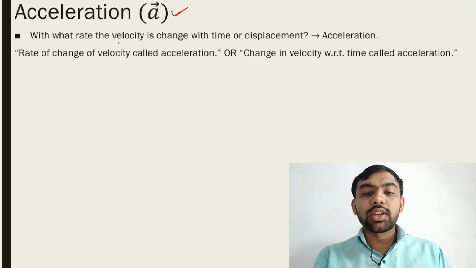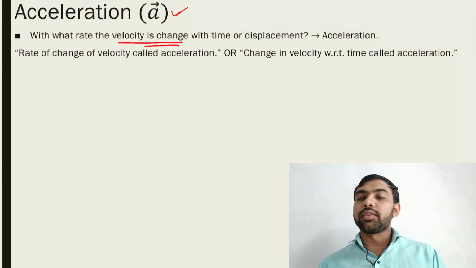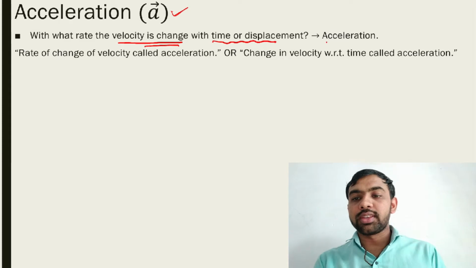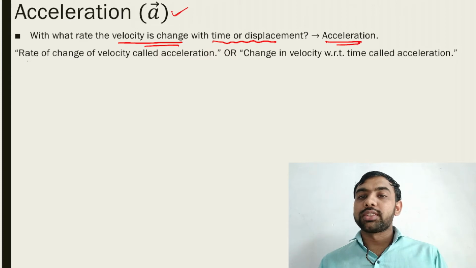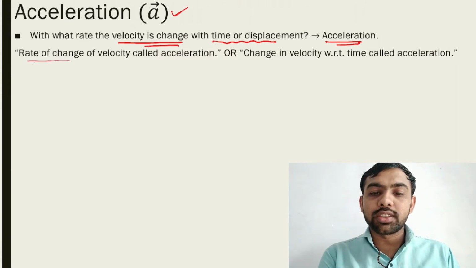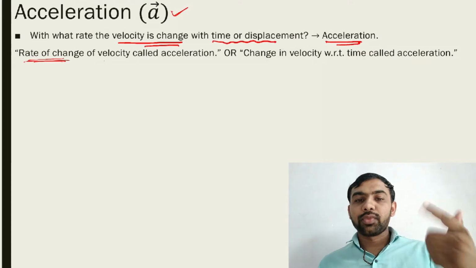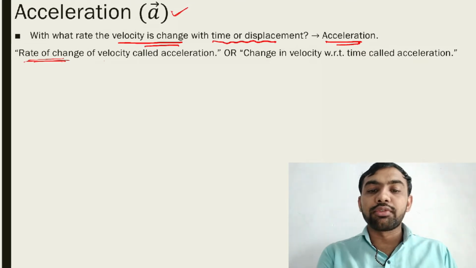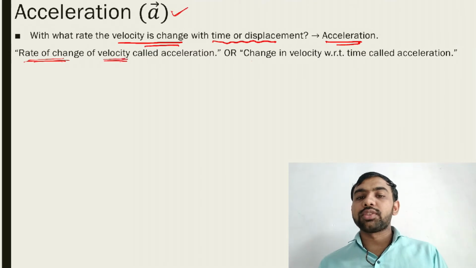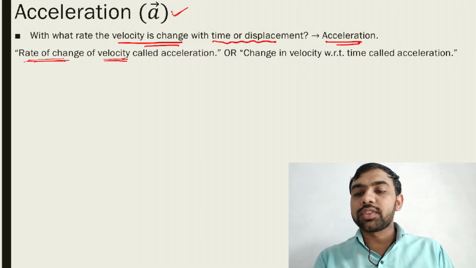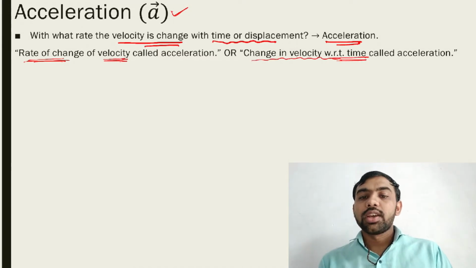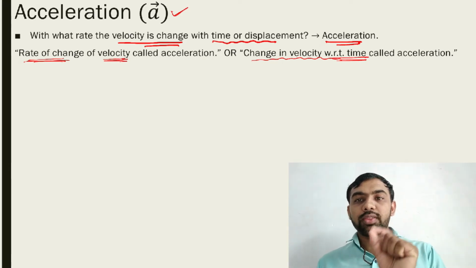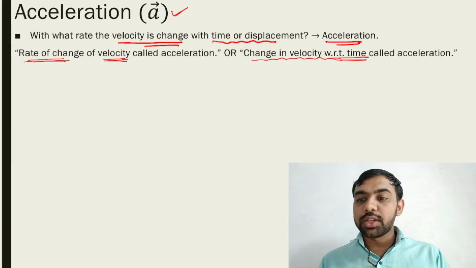So first, with what rate the velocity is changed, with time or displacement. This phenomenon is represented with acceleration. Acceleration is the rate of change of velocity. Rate of change means with respect to time. So rate of change of velocity, or change in velocity with respect to time, we call acceleration, and it is denoted by A. That is the symbol of acceleration. All of you must note this.